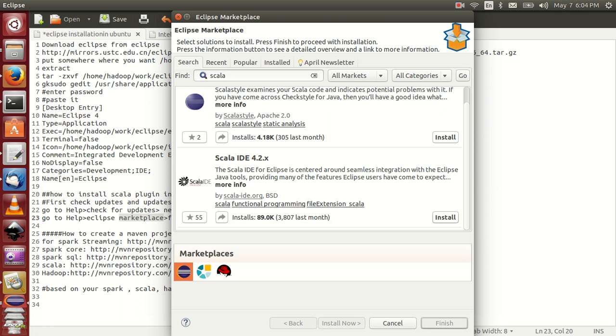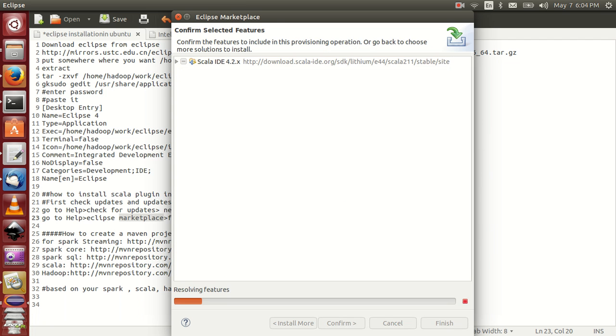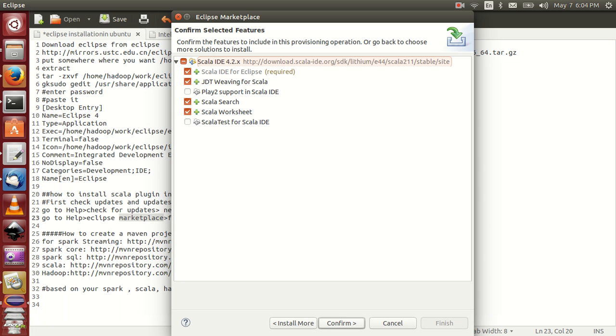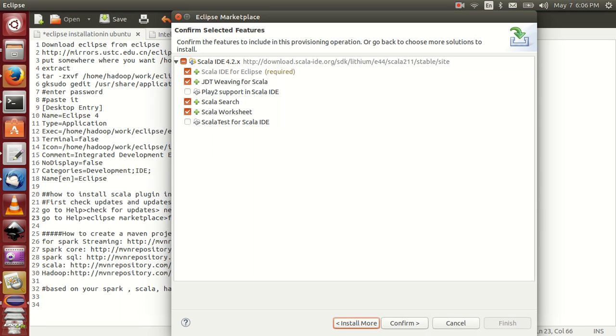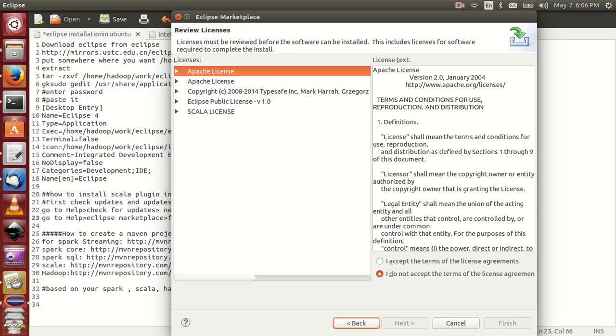Scroll down. Scala IDE 4.2. Confirm, confirm and accept and finish.